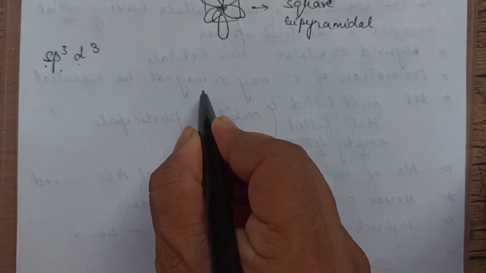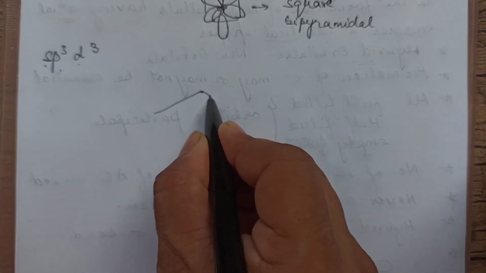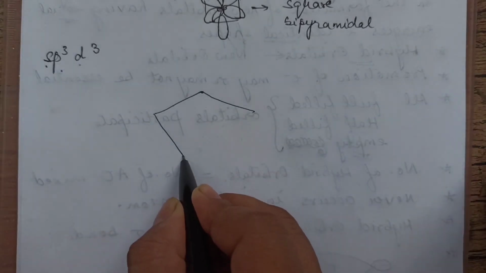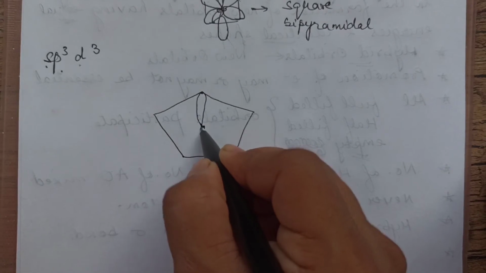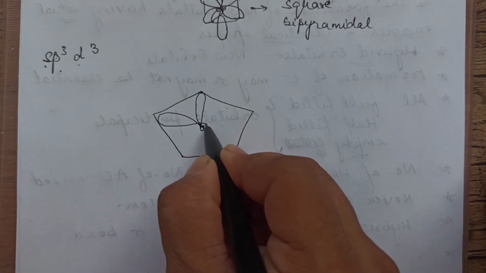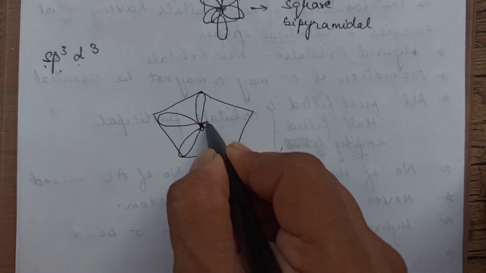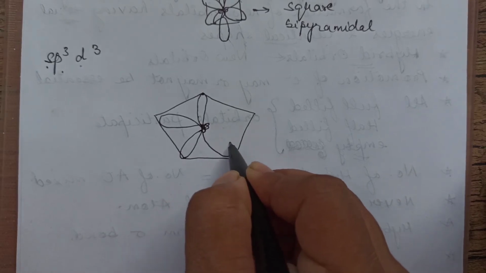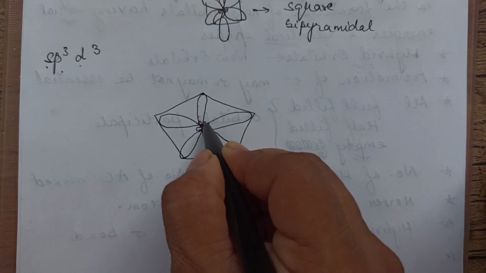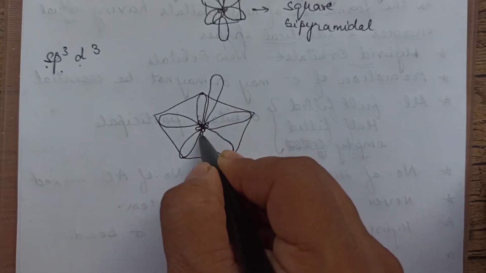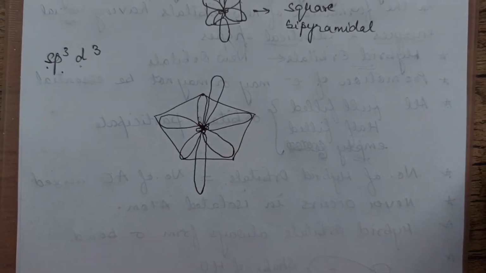Now just see here. For convenience, we will make a pentagon. Now one hybrid orbital will be here, next hybrid orbital in this corner, next hybrid orbital here, and the 5th hybrid orbital this side. The 6th hybrid orbital above the plane, and the 7th hybrid orbital below the plane.